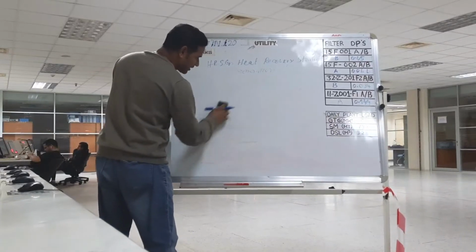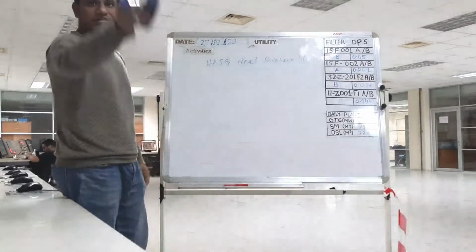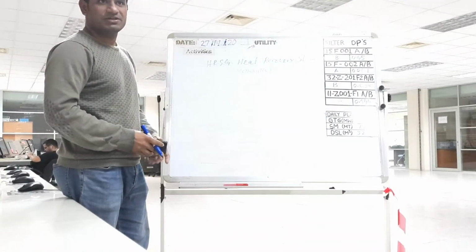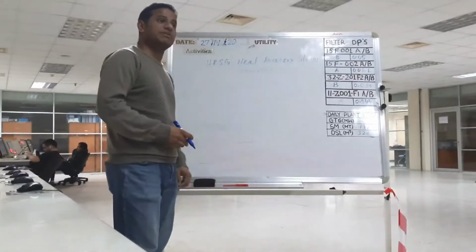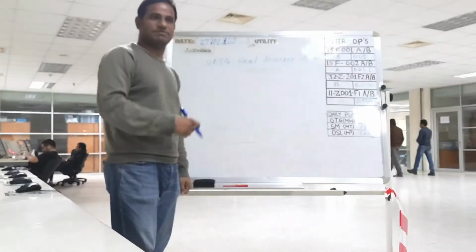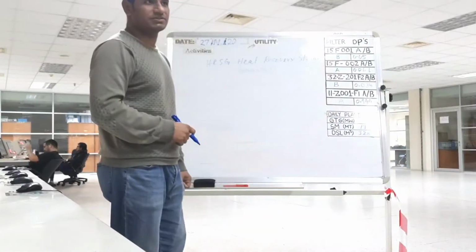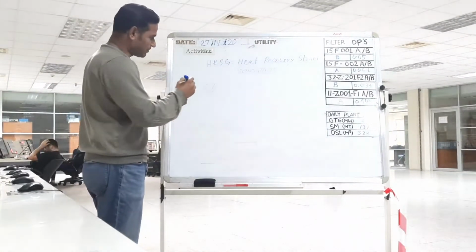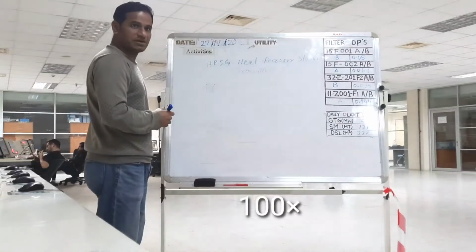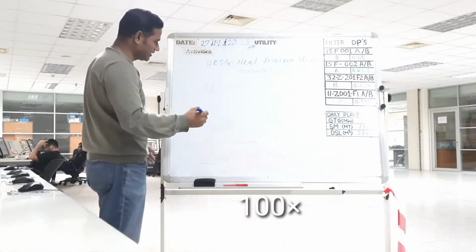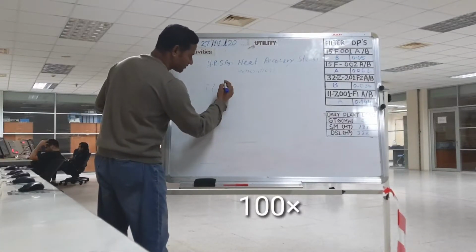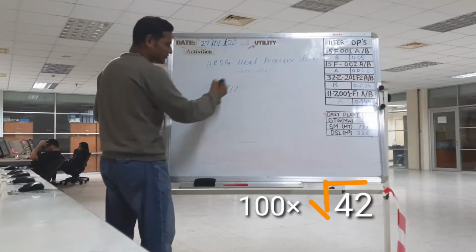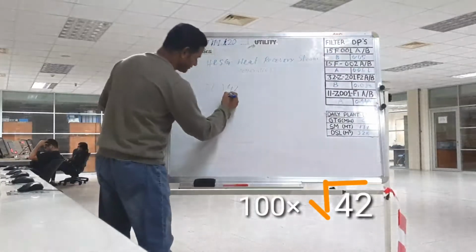So this is normally at atmospheric pressure. But in our HRSG, how much is the pressure? 42 kg. So at atmospheric pressure, saturated steam temperature is 100 degree. But at 42 kg pressure, how much is the saturated steam temperature? So this we can also calculate. At atmospheric pressure, saturation water temperature is 100 degree centigrade. But if I calculate for 42 kg, at that time we need the root of 42, two times root 42, times 100.